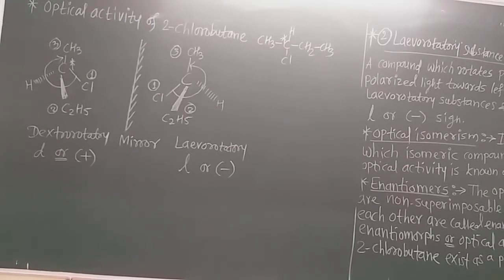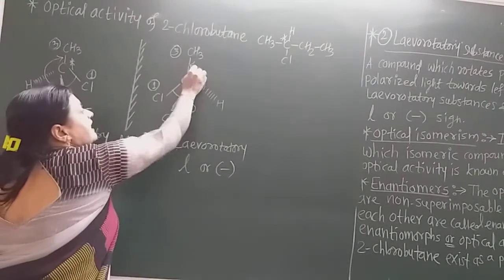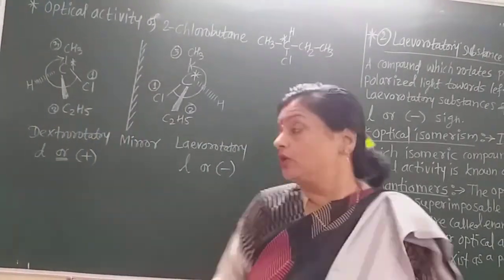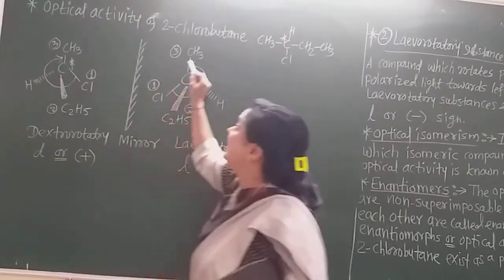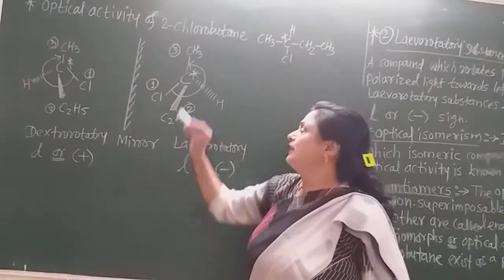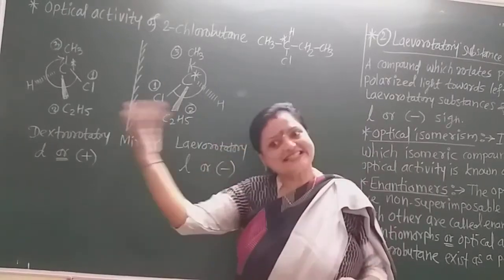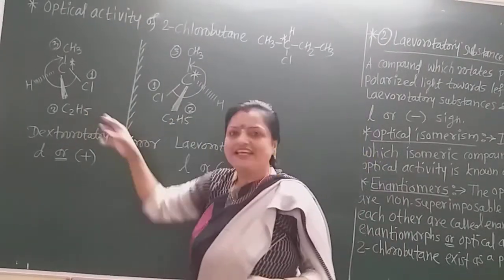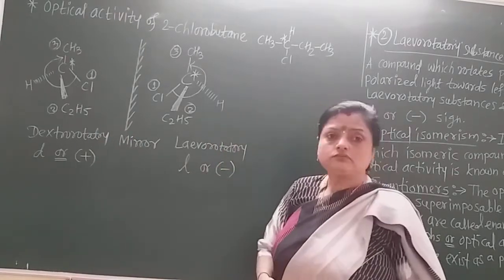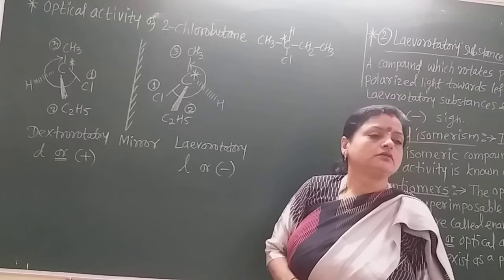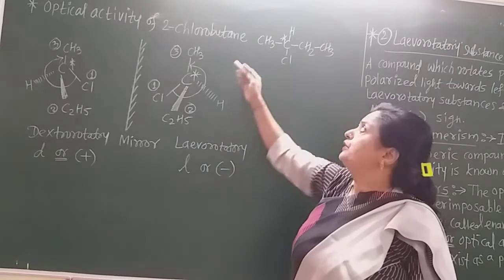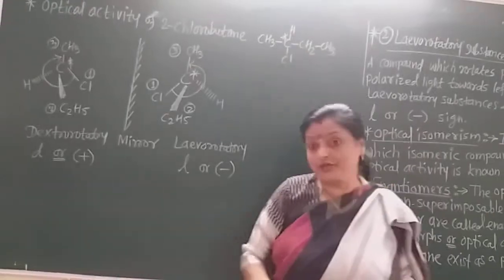Now see here the 2 different isomers of 2-chlorobutane, which I draw on the blackboard. It is a tetrahedral structure. All 4 groups around the asymmetric carbon atom, the chiral center, are in different planes. These 2, shown by solid lines, are in the plane. The dotted wedge is behind the plane, and the solid wedge is in front of the plane. This 2-chlorobutane has only 1 asymmetric carbon.